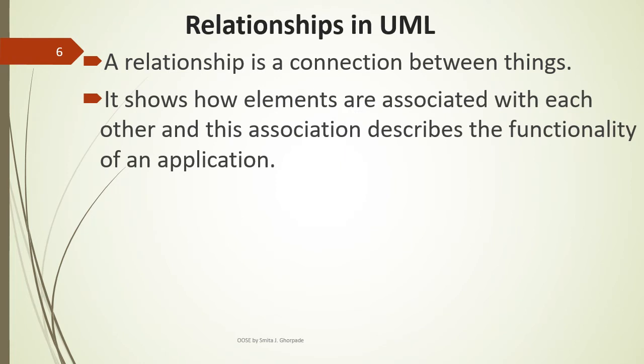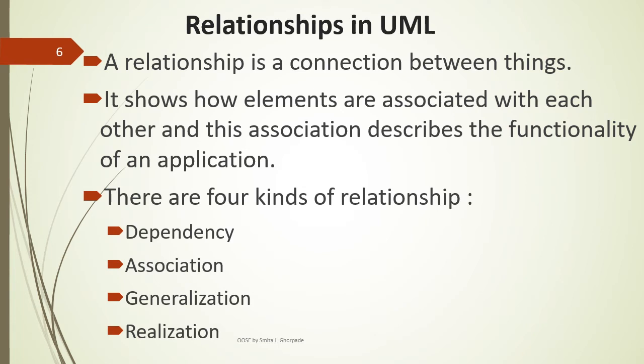It shows how elements are associated with each other, and this association describes the functionality of an application. There are four kinds of relationships: dependency, association, generalization, and realization. These four relationships are going to be covered on subsequent slides.